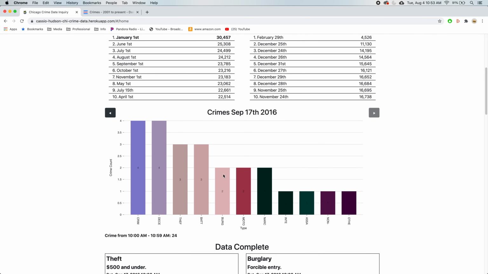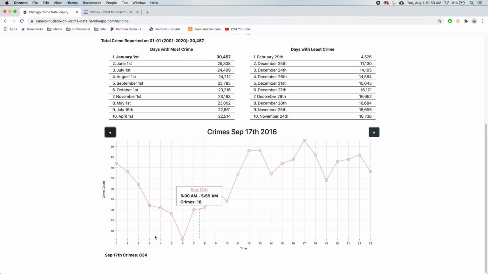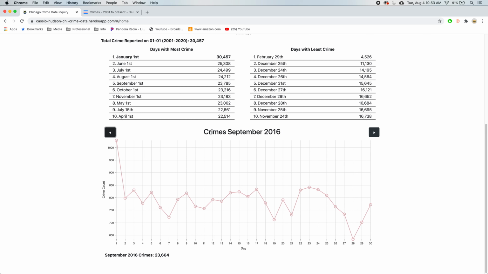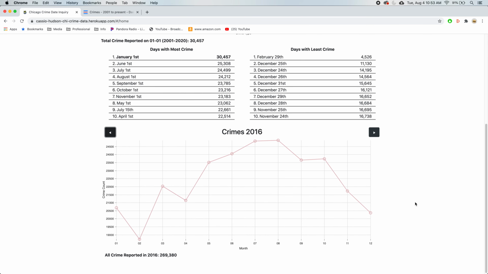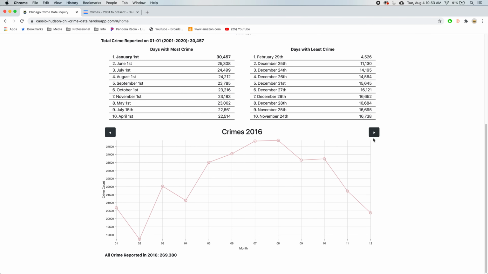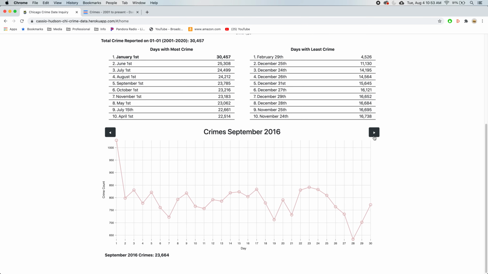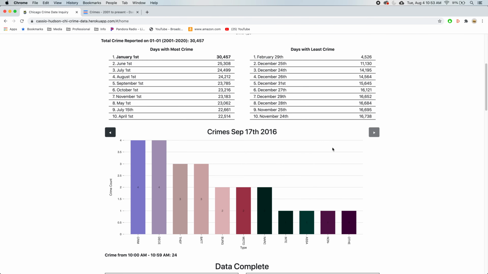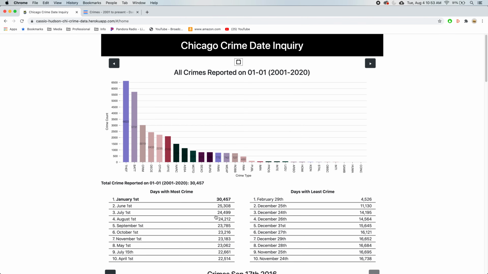A useful thing is that we can click these buttons right here and zoom out. Now we're back at September 17th, and we're back at September 2016, then all crimes in 2016, and then all crimes again. Then we can dig back down if we want to get all the way back to where we were.